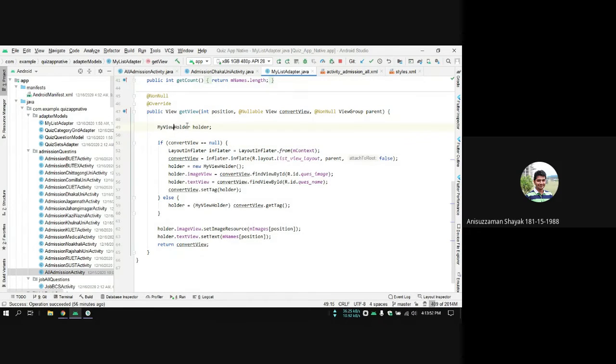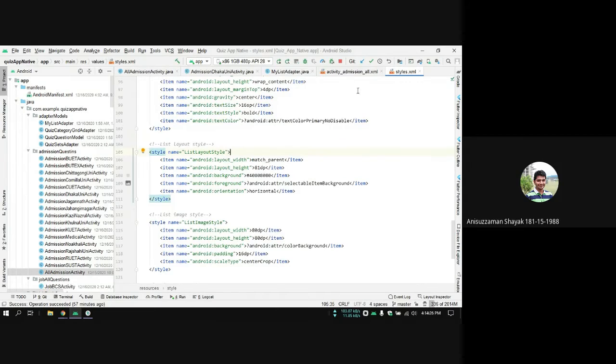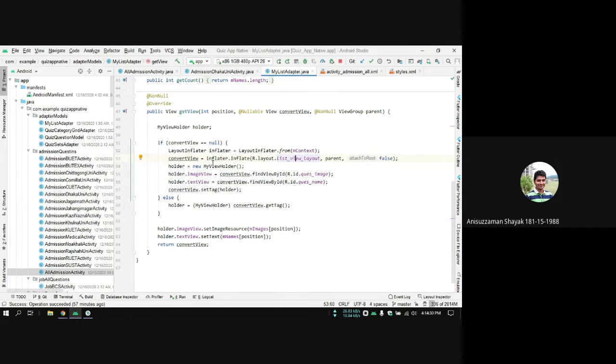So I have initialized my view holder inside this, and if the convertView, meaning if there is any view converted, is null, then the layout inflater will inflate this layout. This is the layout for each of the list items. Let's look at this. This is just a simple layout for each item. This list layout will be used for all of the items. So this adapter will inflate the view, and then it will set all of this inside the holder.